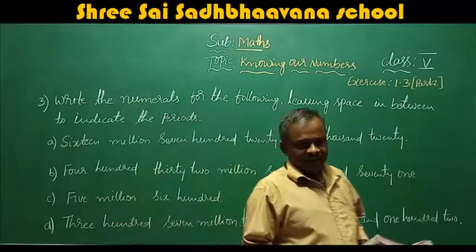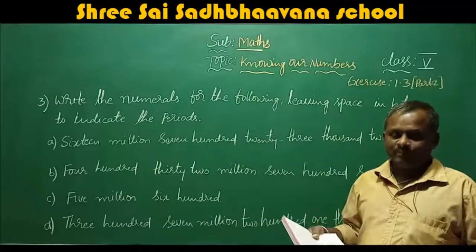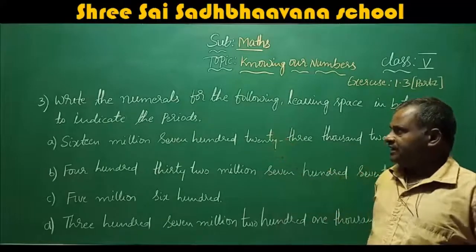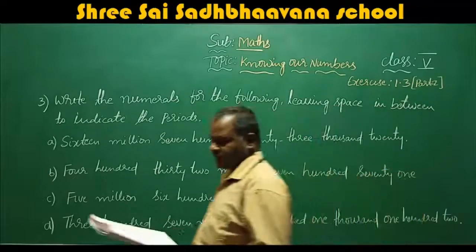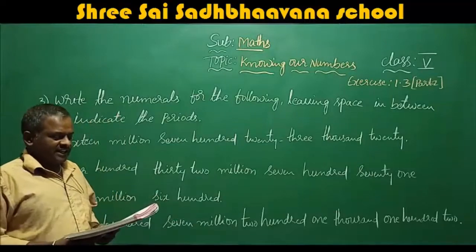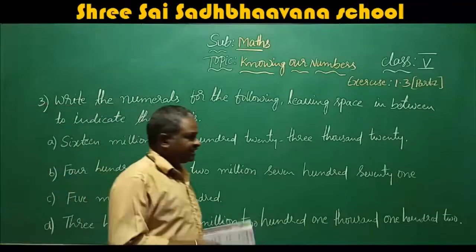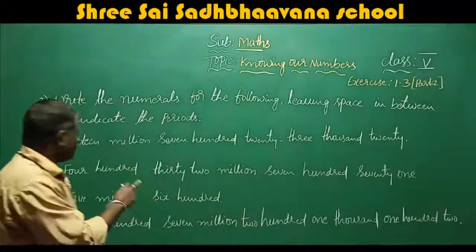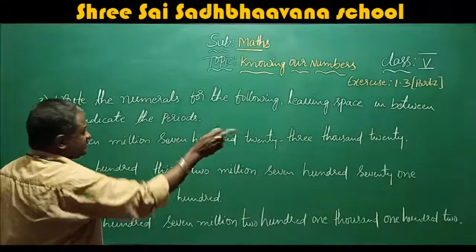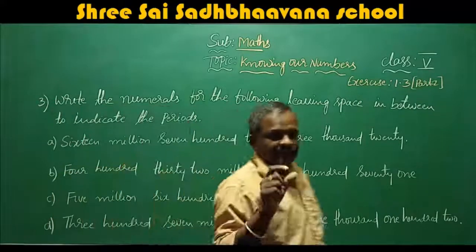International number system. Here we are continuing exercise 1.3, third main. I will read the main. Just look at the textbook. Write the numerals for the following, leaving space in between to indicate the periods. That means they are given in words. You have to write them in numbers, leaving space in between to indicate the periods.